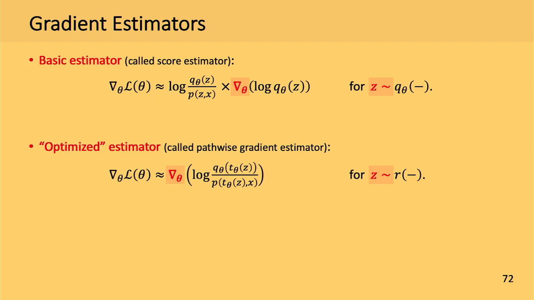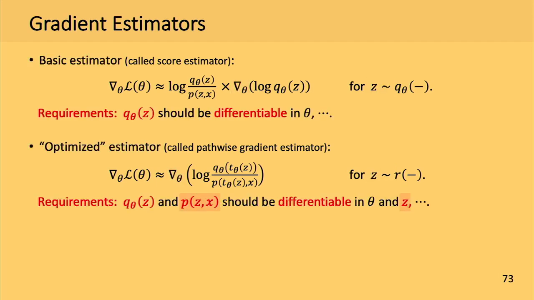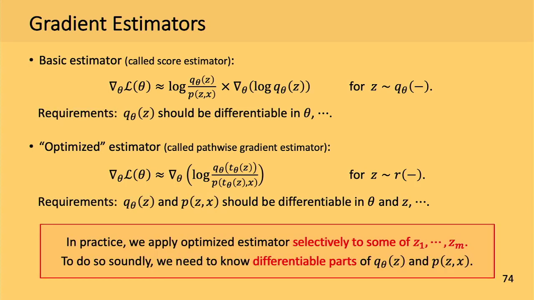Here, details are not important. Important thing is that we have to compute gradients in the right-hand side. Both of these estimators require some differentiability requirements, such as Q theta should be differentiable in theta, and so on. You don't need to know the details. Important thing is optimized estimator requires more than the basic estimator. And because of this, in practice, we apply the optimized estimator selectively only to some of random variable zi.